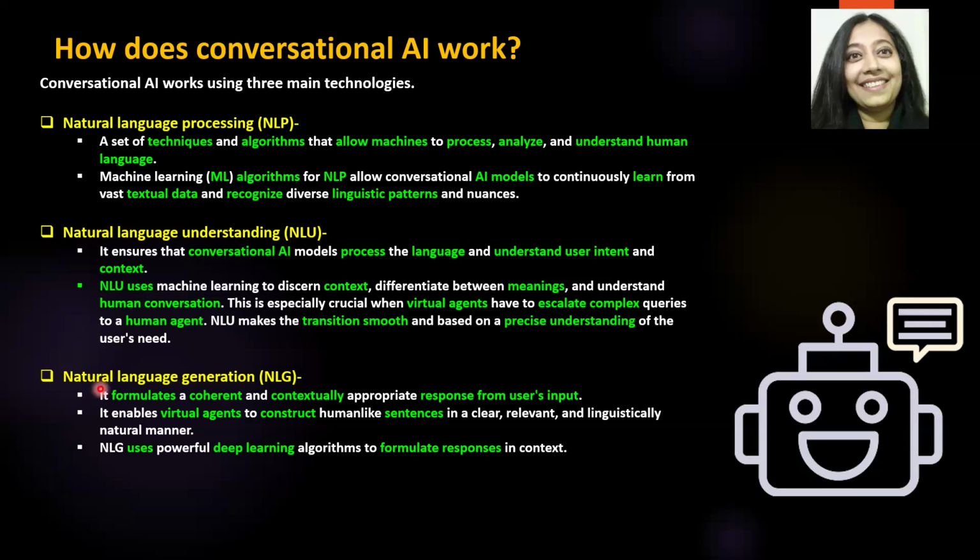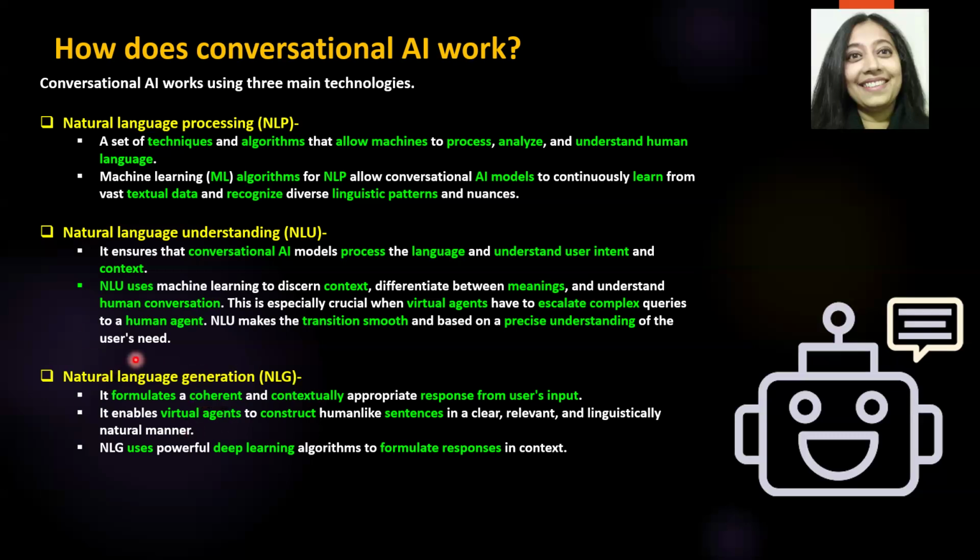It will now have to generate a response and tell the human on the other side, hey, this is the answer to your question. And that answer also has to be generated in a natural language, most likely the same language in which the question was asked by the user. And that is what is natural language generation.